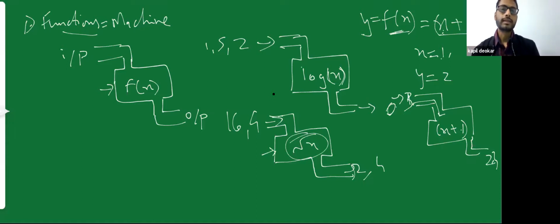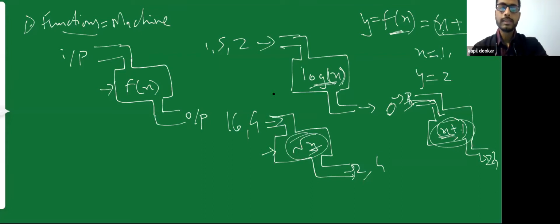So is this idea clear? That a function works like a machine where it will take some input and it will produce some output. Now this function will have equations of different formats. It can be, like I said, x plus 1, a linear equation, or it can be a logarithmic equation, or a square root equation. So there are various formats of these functions, and we'll be seeing all those formats from the next slide. What these machines or functions do is take some input and produce some output.